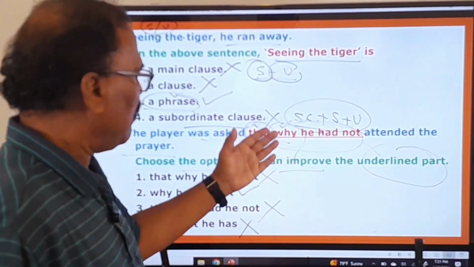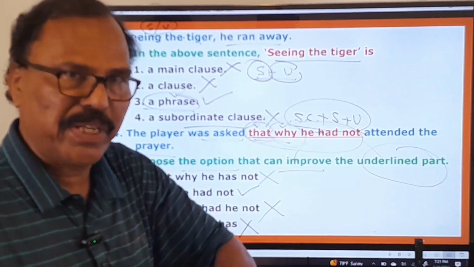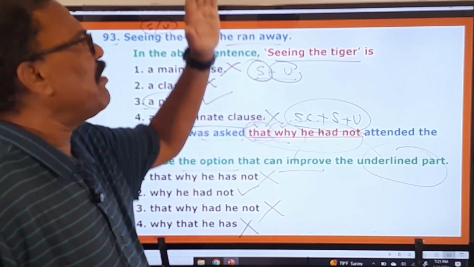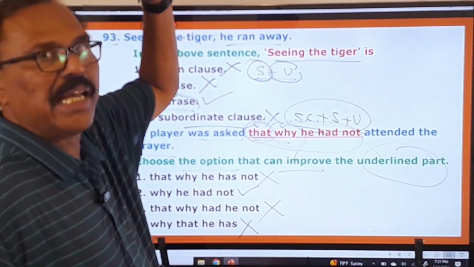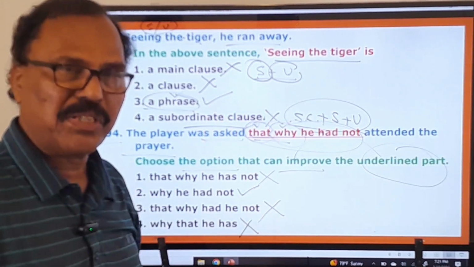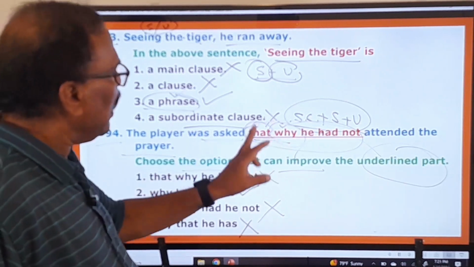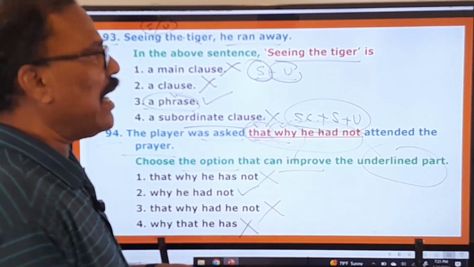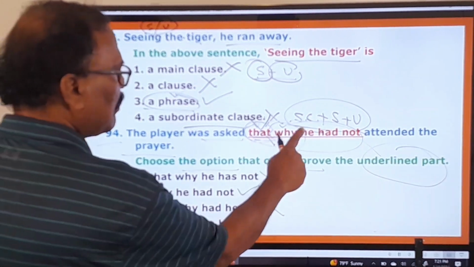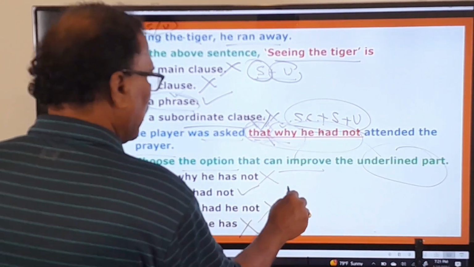So, when there is a WH word to be changed into indirect speech, you should not use that again as a connecting word. Whatever may be the WH word in the direct speech, the same WH word must be used in the indirect speech as a connecting word. But you should not use that. So here two words, that and why, are used, and therefore this that must be dropped, and therefore why he had not. So first one, third one, fourth one are wrong, and second one is the right one.